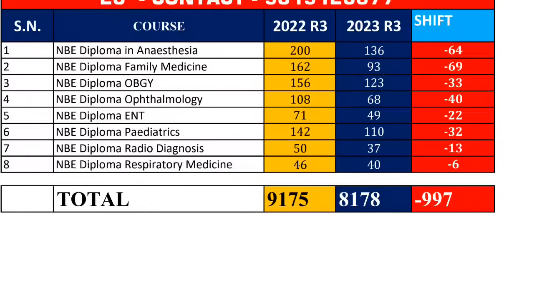These 8178 are those seats which were unreported, even though they had the option to go for upgradation. So you should understand the analogy of why fewer seats are available this year. It doesn't mean that this is a lower number; it is due to the change in the rule.